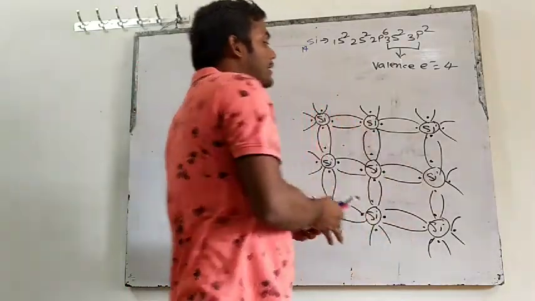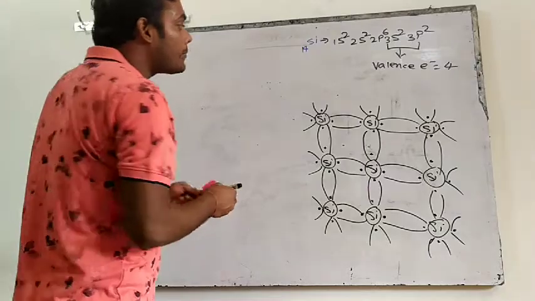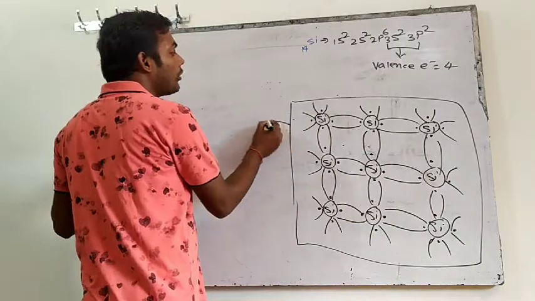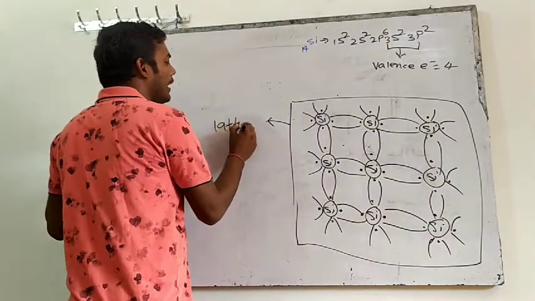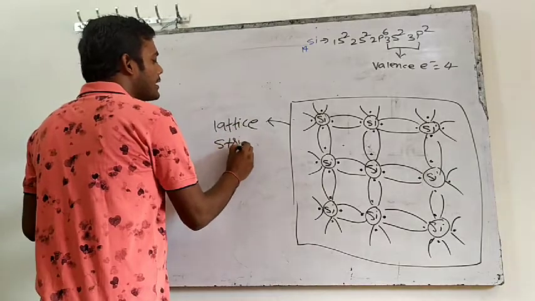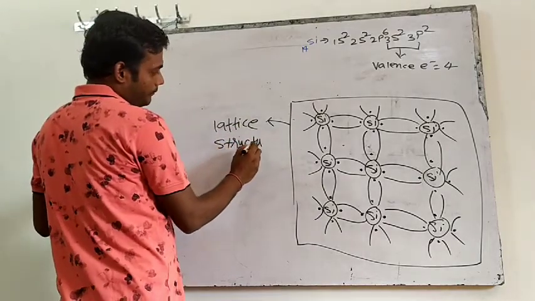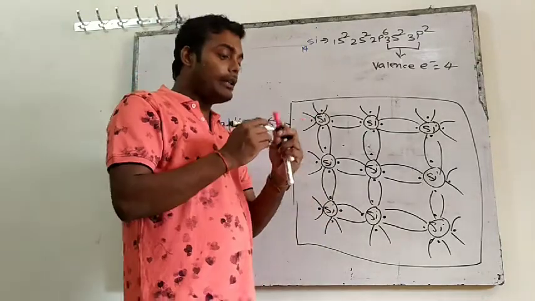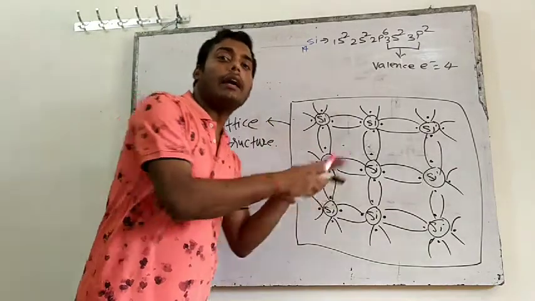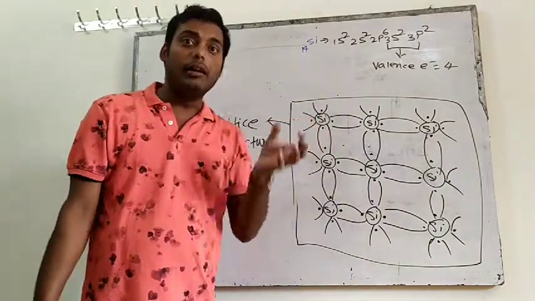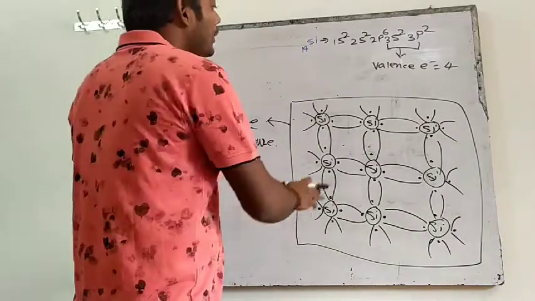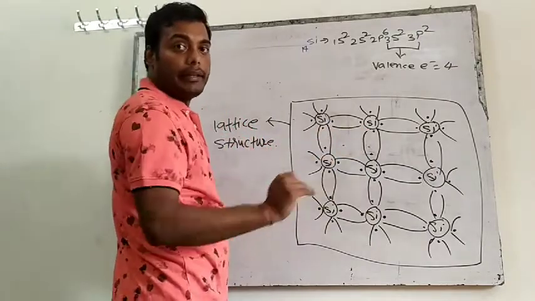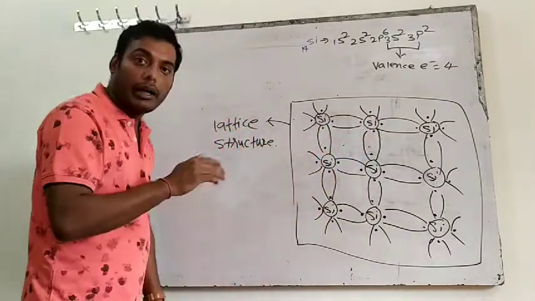So actually this is a crystal. This is a crystal of silicon. Crystal of silicon means there will be a lot of silicon atoms, and this structure is known as lattice structure of silicon. Actually this is just a sample, because in this there will be thousands and lakhs of silicon atoms, because this is a crystal, no? Okay, so this is bonded by covalent bond. Each silicon is making a covalent bond with the neighboring silicon.